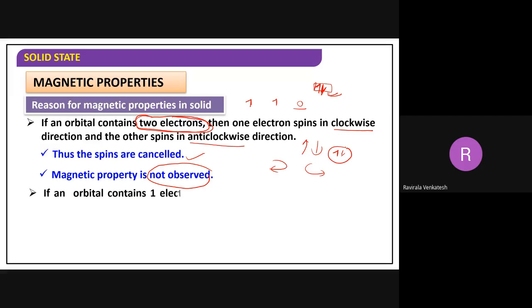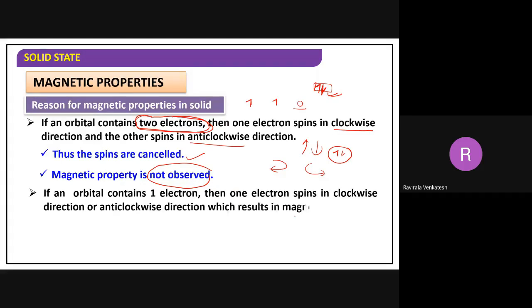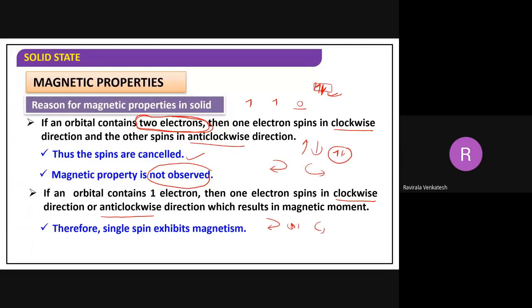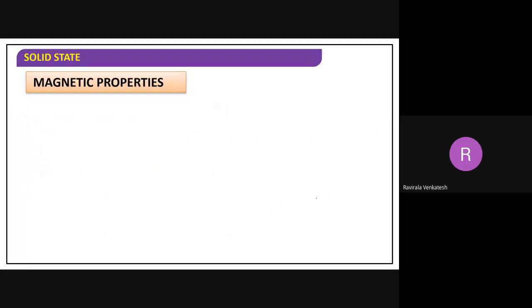Understood? Now, for example, if an orbital contains only 1 electron, and that electron may be clockwise or anti-clockwise, like this. Only a single electron is there in the orbital, isn't it? That is, clockwise or anti-clockwise. Then you are going to see a magnetic moment. Definitely you are going to see the magnetic moment. Understood?